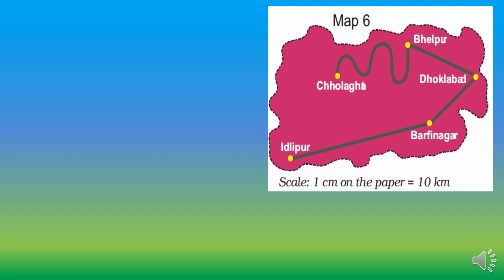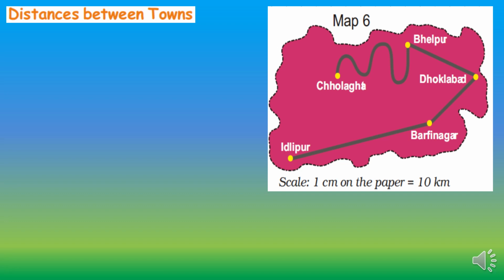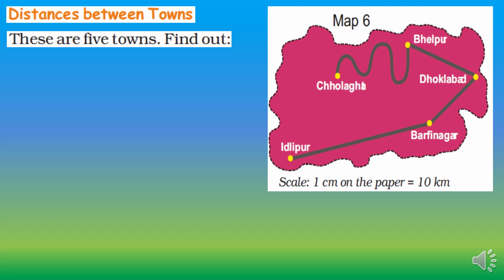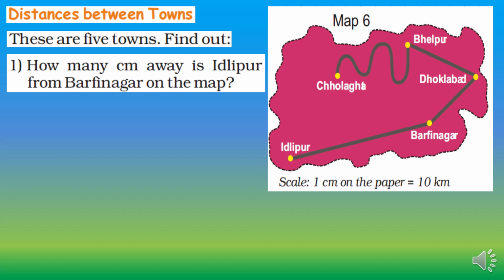Map number 6. Distances between towns. These are 5 towns. Find out how many centimeter away Idlipur is from Barfinagar on the map. See here, you can see there are 5 towns: Cholaghat, Bhelpur, Dhoklabad, Barfinagar and Idlipur. So our question number 1 is, we have to find out how many centimeter away Idlipur is from Barfinagar on the map, right?